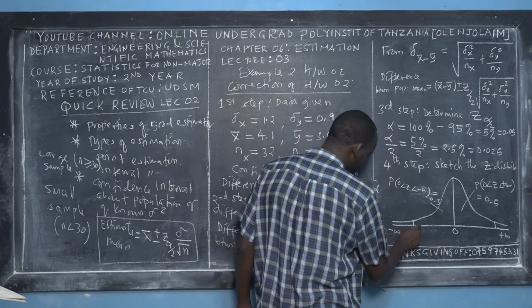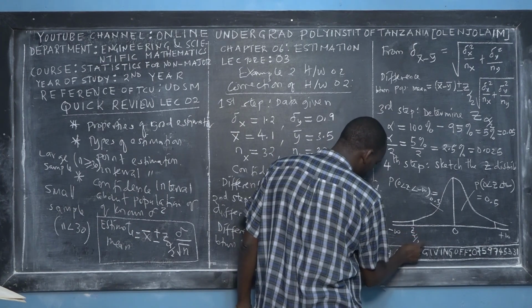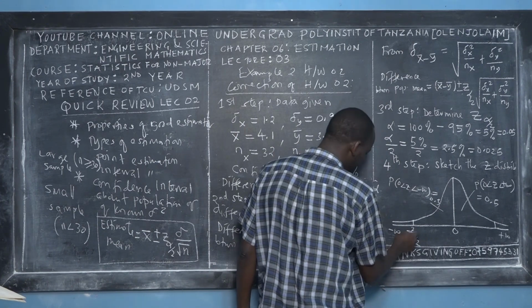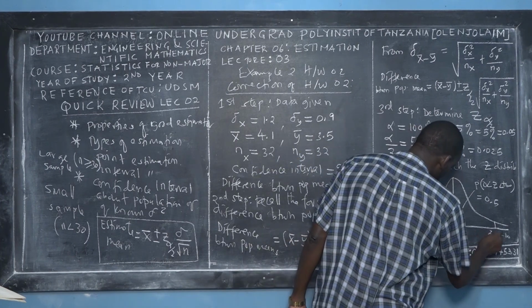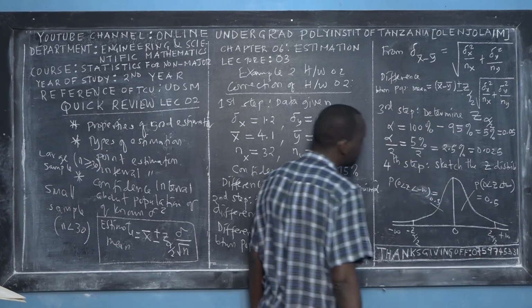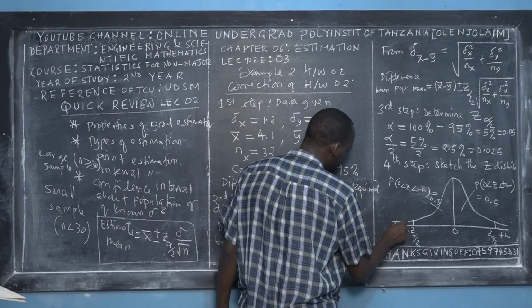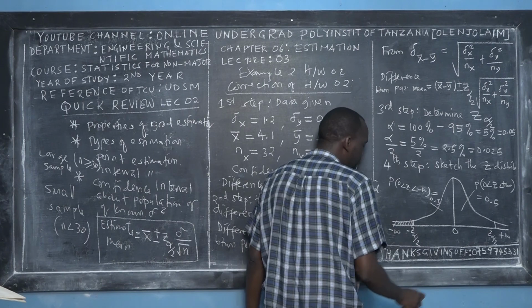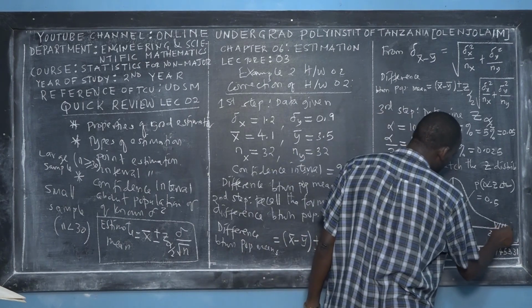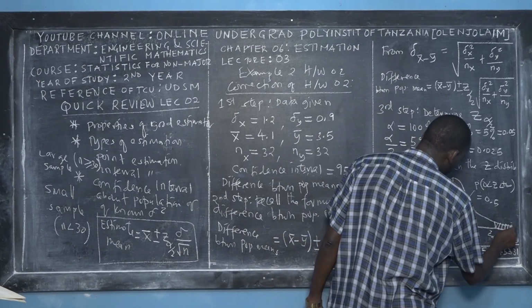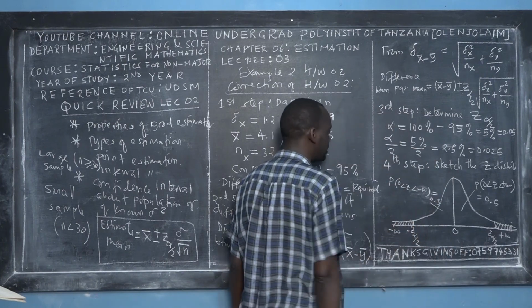So this is negative Z subscript alpha over 2, and this is positive Z subscript alpha over 2. This is half of the significance level.